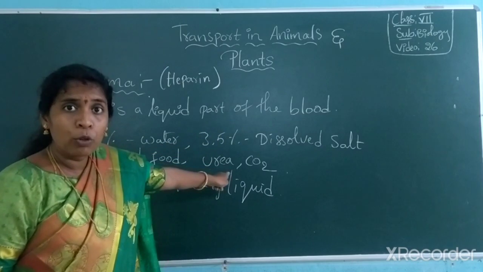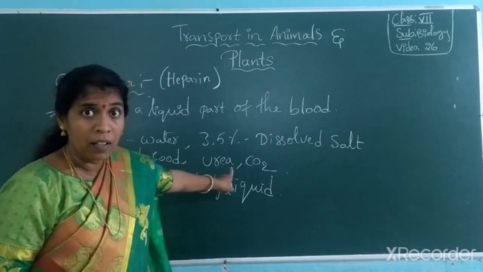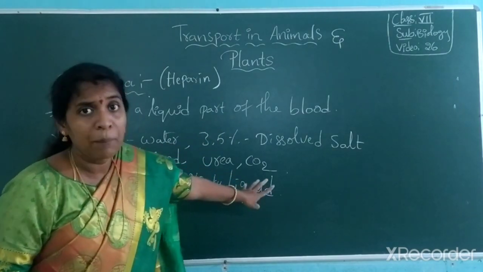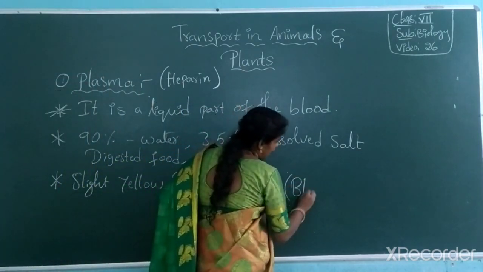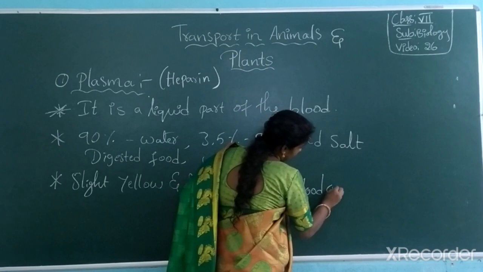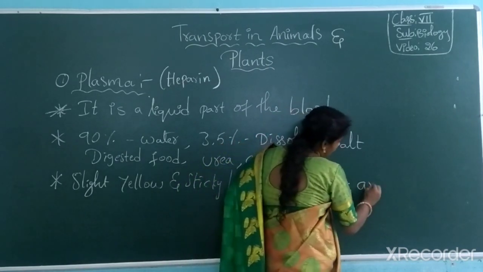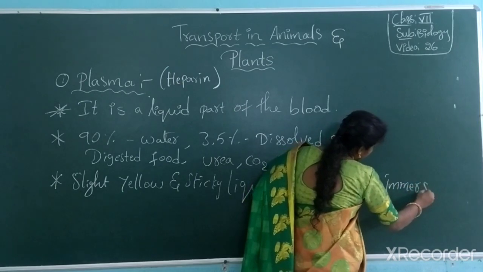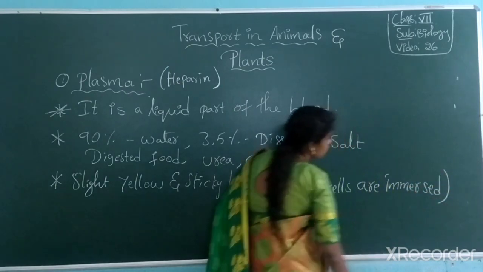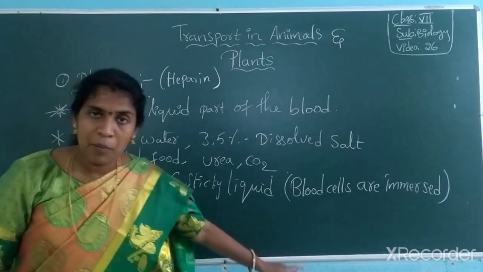So just now I told you, in plasma all blood cells are immersed. What are present in it? Blood cells are immersed.